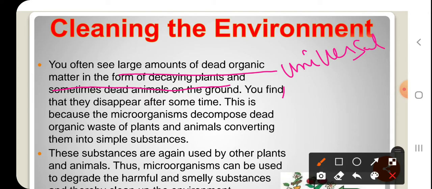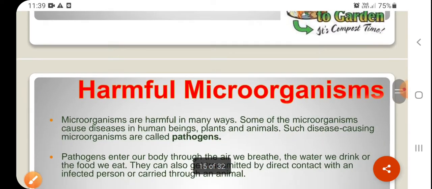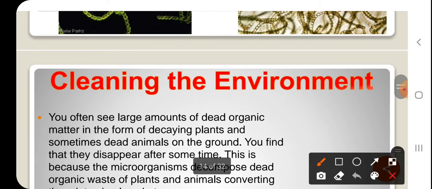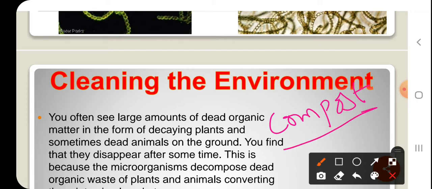Organisms like saprophytes, such as fungi, come under these universal scavengers. In our next class, children, we can even see the formation of compost also, when they are cleaning the environment.